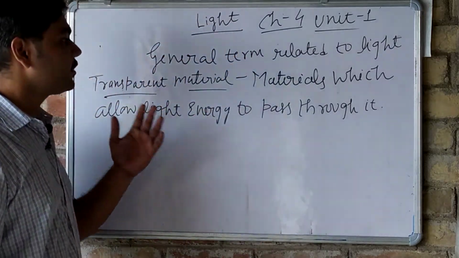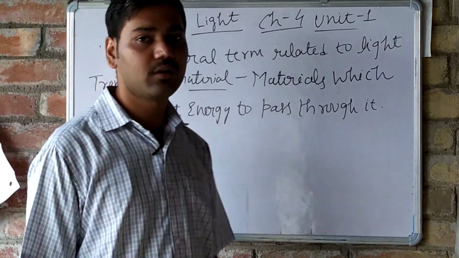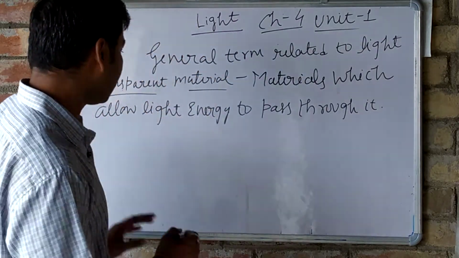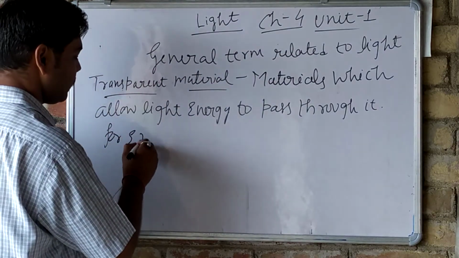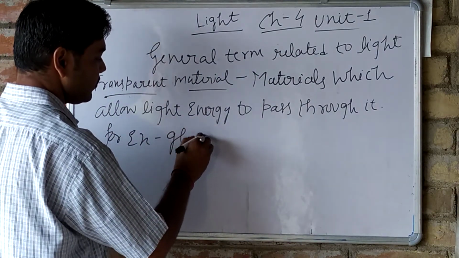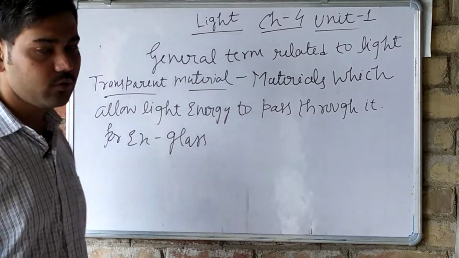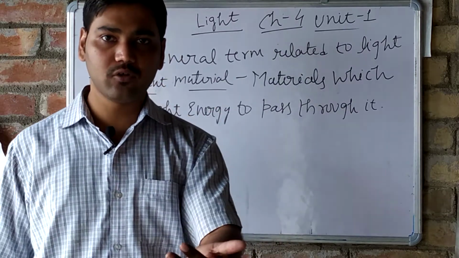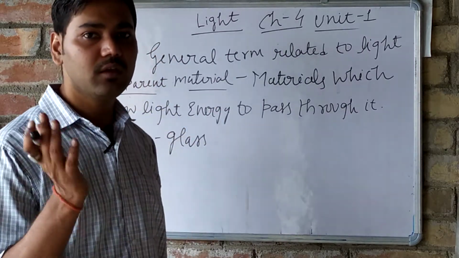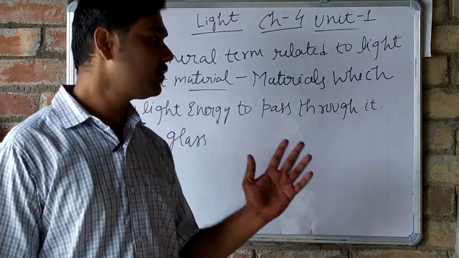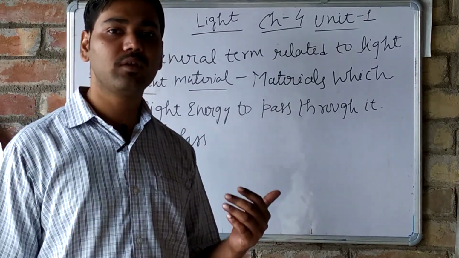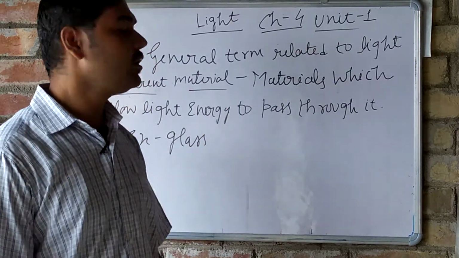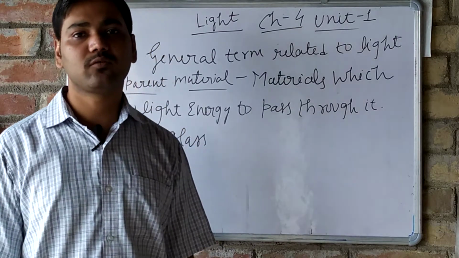So this is transparent material, which allows the light energy to pass through it. What are examples of this type of material? For example, we will have glass. Why glass? Because through glass we can see things from this side and the other side also. That means that by which we can see the other side clearly, that medium is known as transparent medium or transparent material.